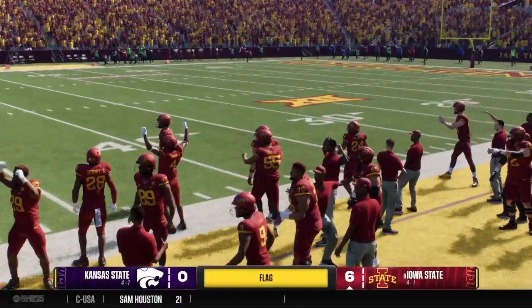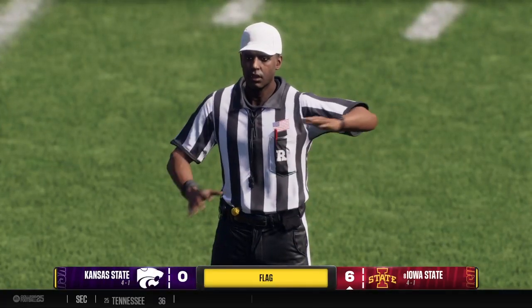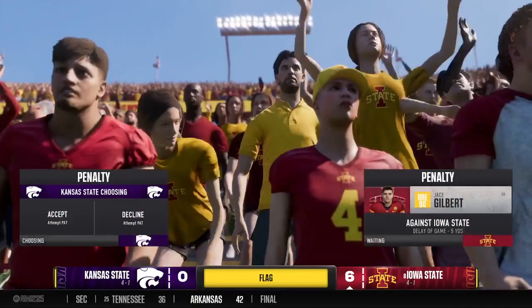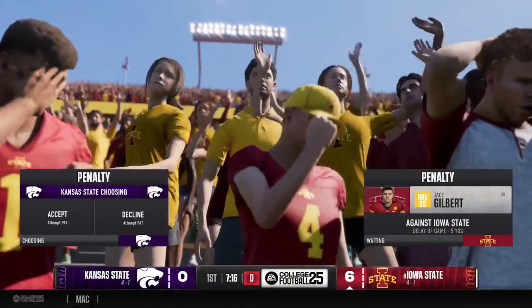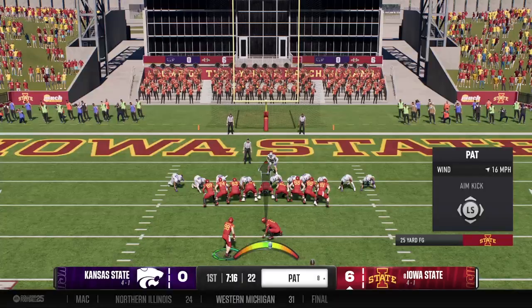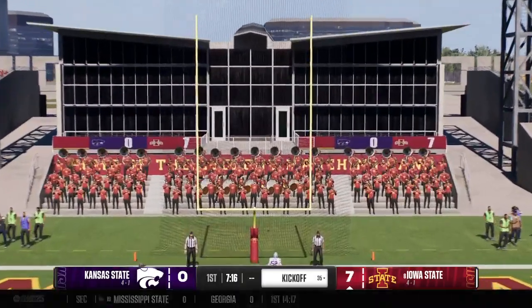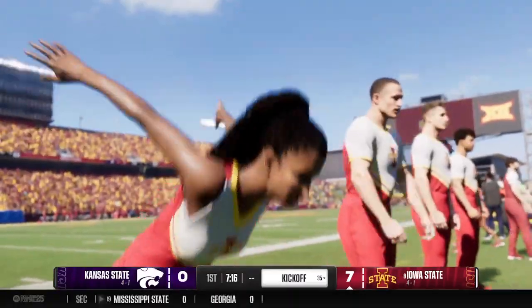And I don't think they got it snapped before the play clock ran out. Delay of game, offense. The officials offer the deal, and the coach accepts it. They will take the penalty. And with the extra point, they get the first 7 of the game.